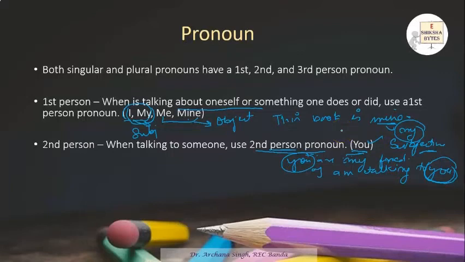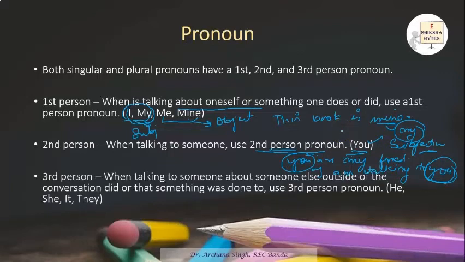Now the third person. When two people are talking about someone else who is not involved in the conversation, then we're talking about a third person, like he, she. For example, she is a good girl.